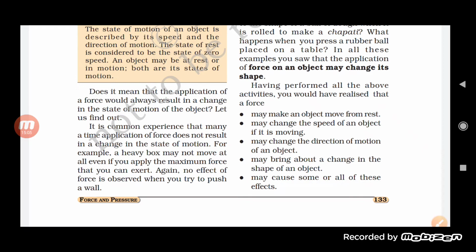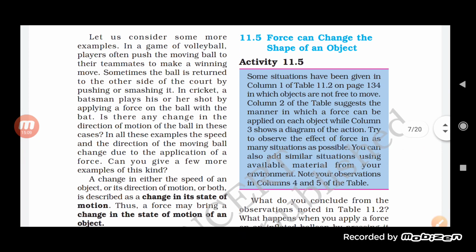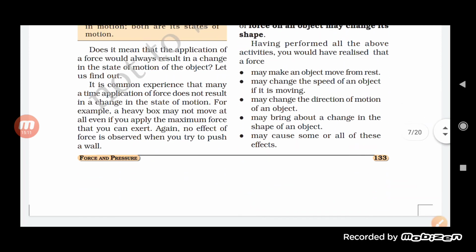Again, no effect of force is observed when you try to push a wall. Now see here, it really depends upon the mass. Suppose we are pushing a heavy box. When we apply a force on a heavy box, it does not move.